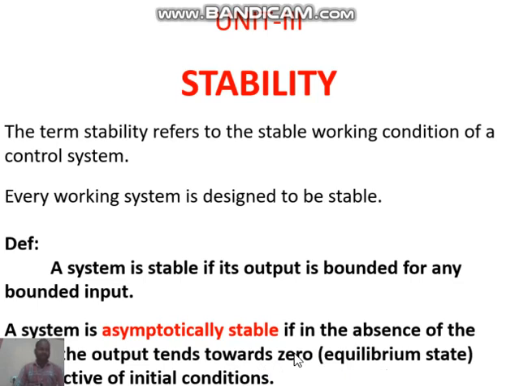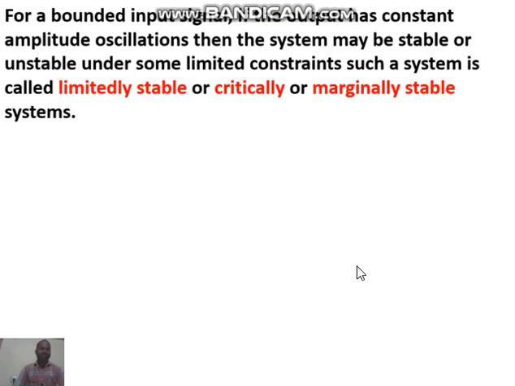So a system is asymptotically stable if, in the absence of the input, the output tends towards 0. Second one is limitedly stable, or critically stable, or marginally stable system. For a bounded input signal, if the output has constant amplitude oscillations, then the system may be stable or unstable under some limited conditions.